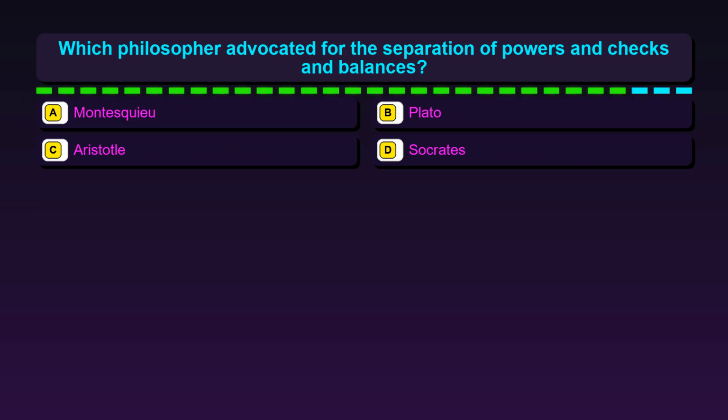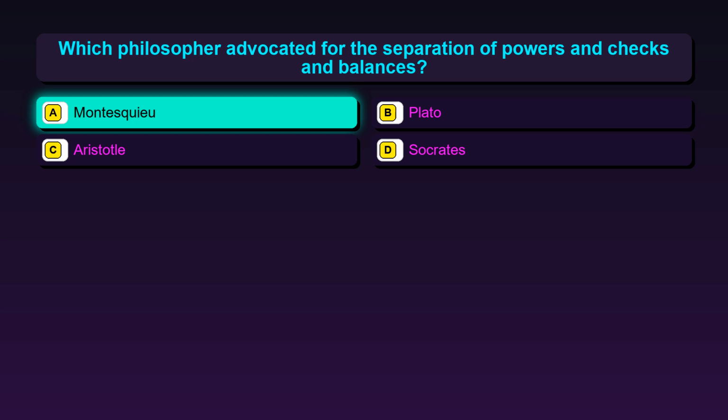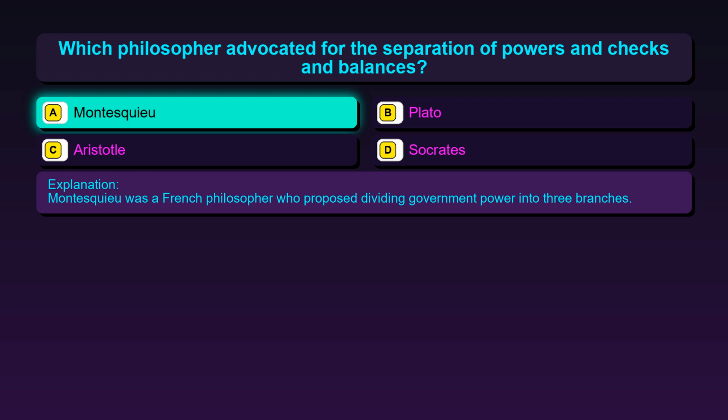Question 152. Which philosopher advocated for the separation of powers and checks and balances? Option A, Montesquieu. Option B, Plato. Option C, Aristotle. Option D, Socrates. The correct answer is option A, Montesquieu. Montesquieu was a French philosopher who proposed dividing government power into 3 branches.